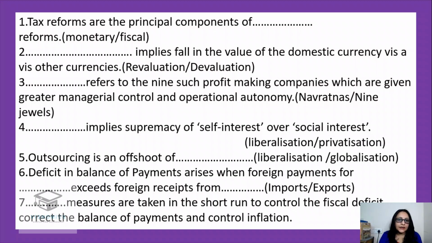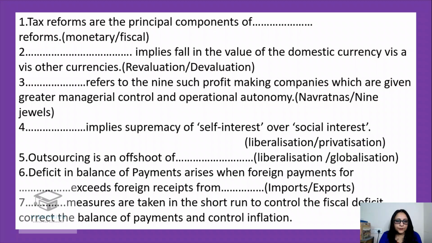Dash refers to the 9 such profit-making companies which are given greater managerial control and operational autonomy. Yeah, without any doubt, it's Navratnas. Just as King Vikramaditya had 9 gems in his court, similarly, the profit-making PSUs in India were given operational autonomy and managerial control because they were incurring profit. That's why they were known as Navratnas.